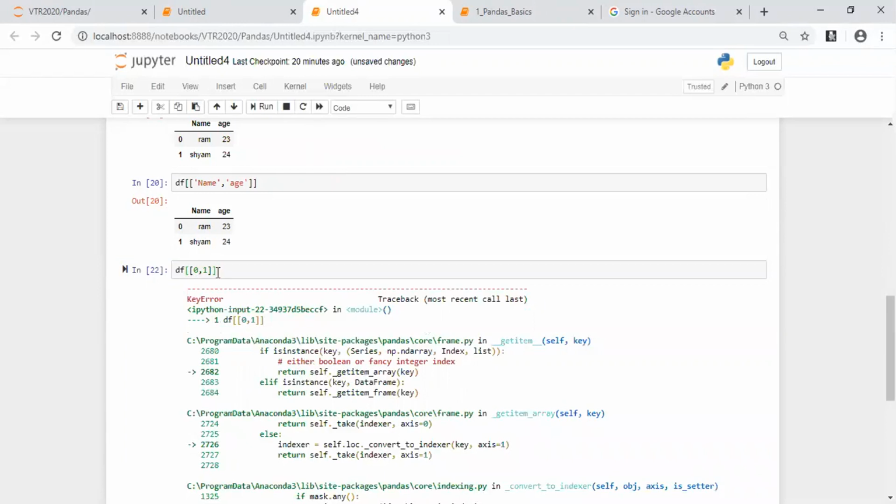Now we are getting multiple questions here. The first thing that was not clear is how to extract the row, correct? The second thing is how to extract the specific value, correct?